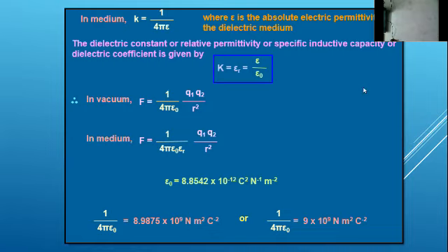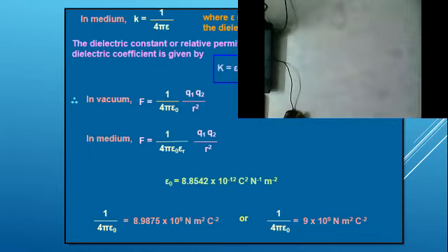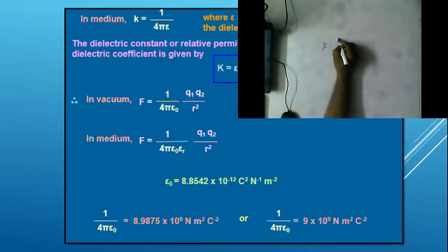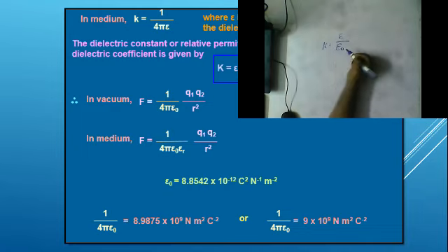Relative permittivity can be given as K is equal to the ratio of permittivity in the medium to permittivity in free space.